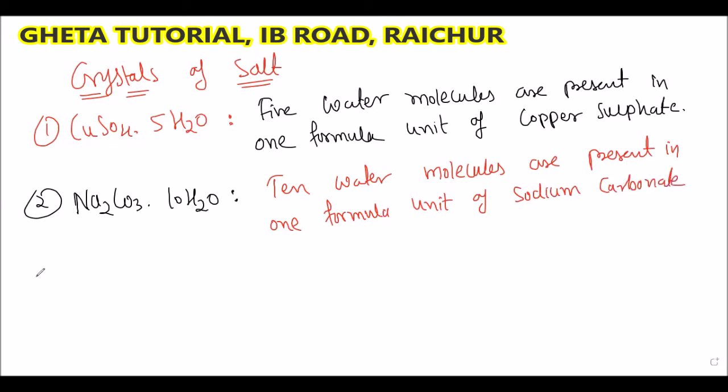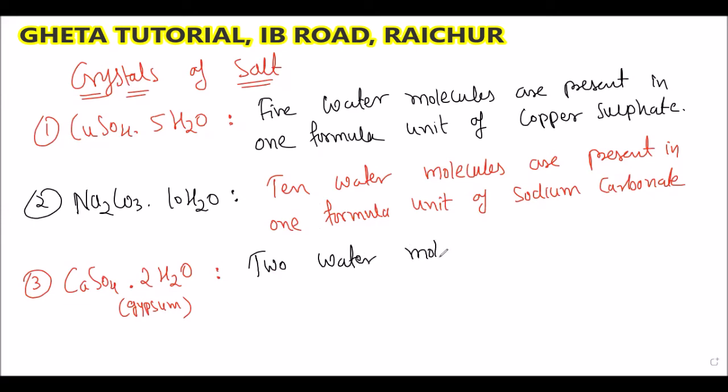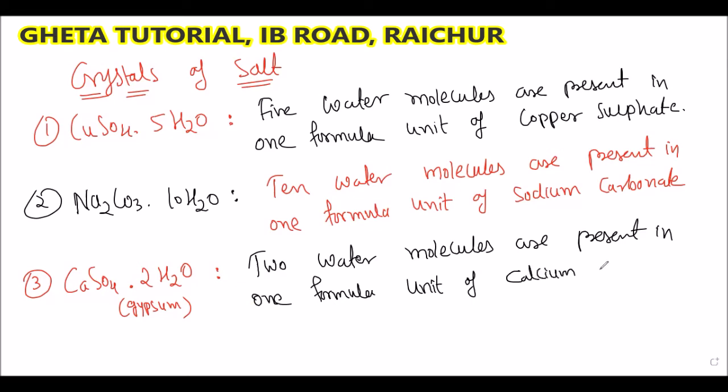Similarly, the third example: CaSO4.2H2O. The name of this is gypsum. So how to write this? 2 water molecules are present in one formula unit of calcium sulfate. CaSO4 means calcium sulfate. Correct answer, very nice.